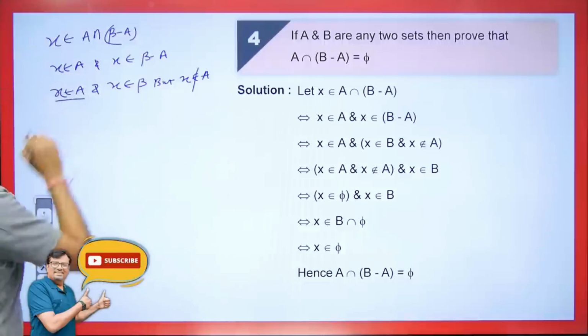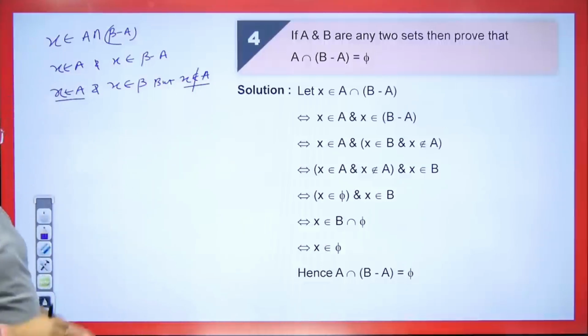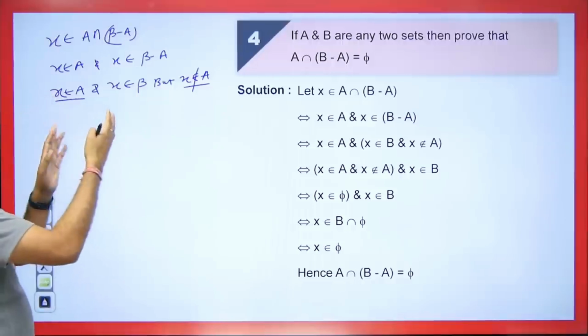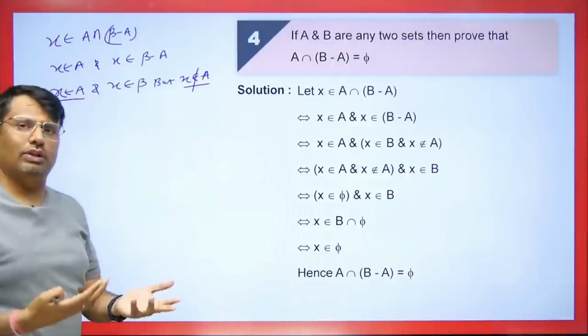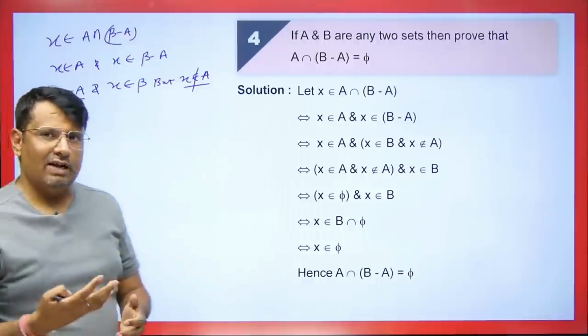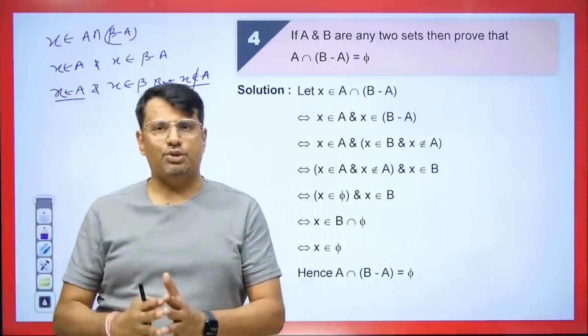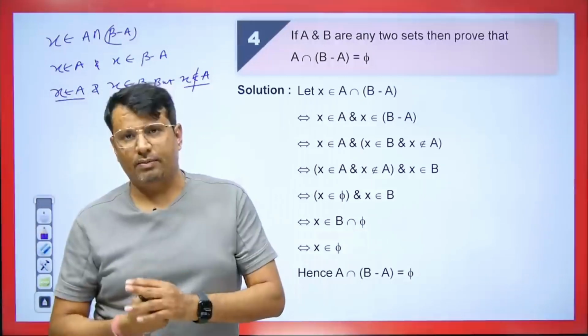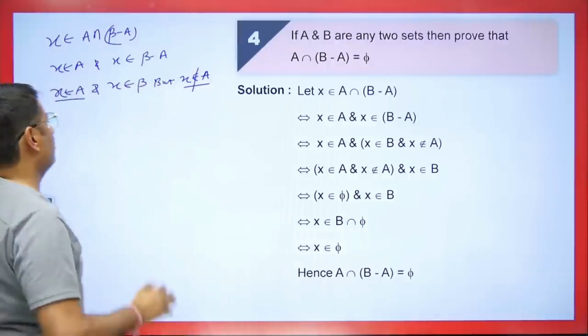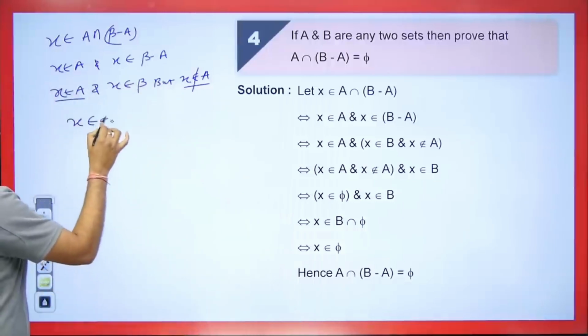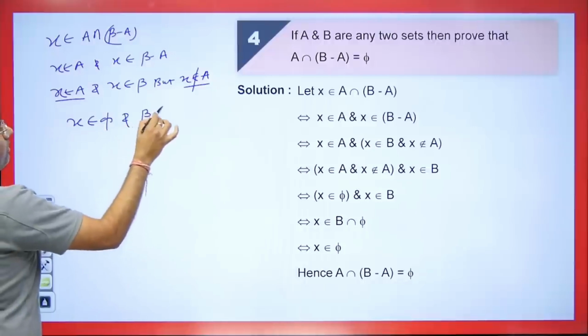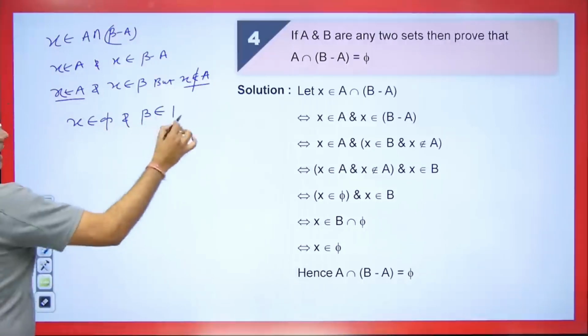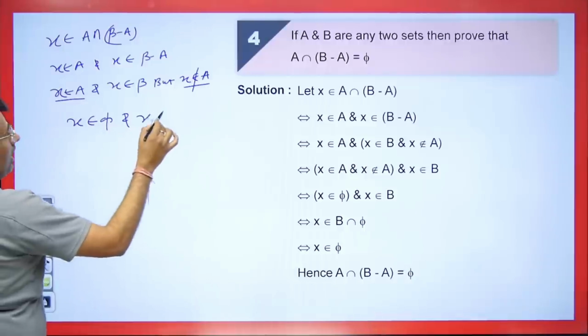Clear? Now you see here x is going to A, but x does not belong to A. X belongs to A and x does not belong to A. But it's not possible that x is going to A but not going to A. What will be the meaning of x then? It will go into the empty set. Because it doesn't exist here, there is no element like that. So how will this be reflected here? X belongs to the empty set and x belongs to B. Getting my point?